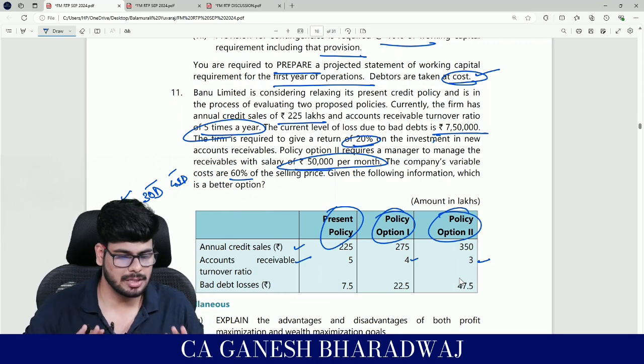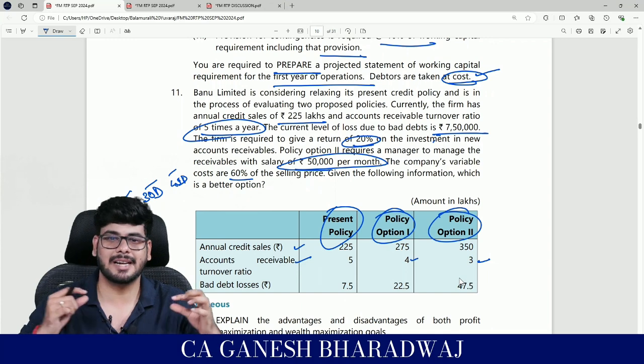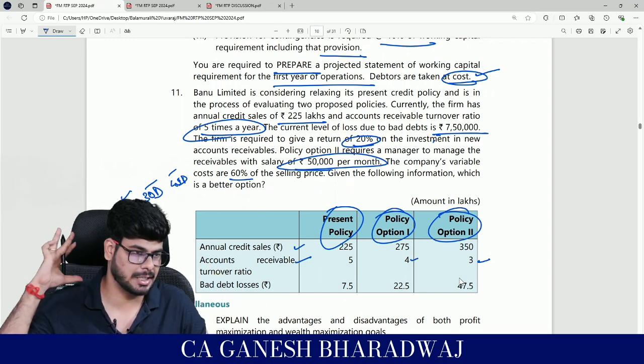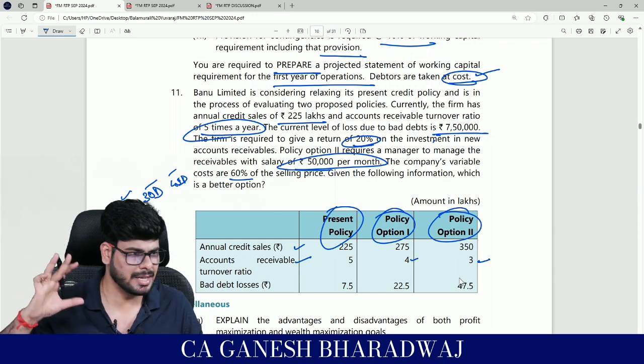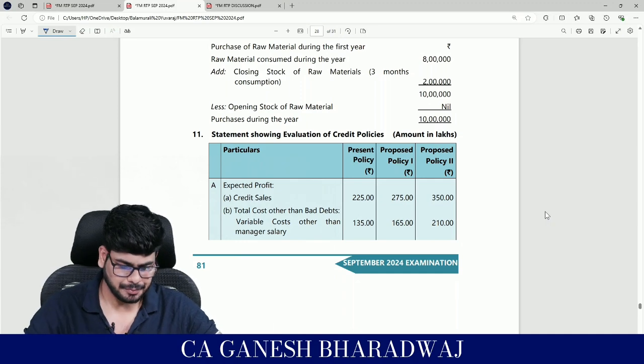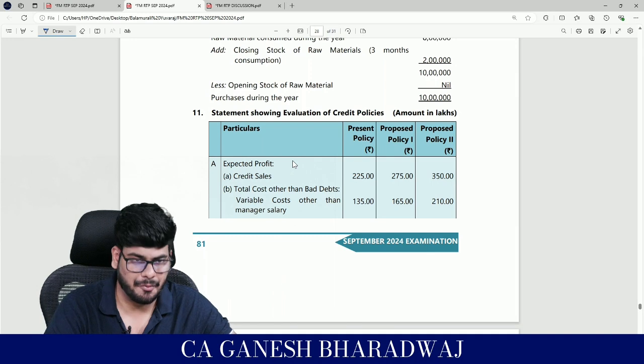What you need to do is simple. Under each of the policies, you arrive at the expected profit that you're going to earn. Go for that option that gives you the maximum profit. Are you clear with this, guys? Yes, fair enough. Shall we get started, guys? Now, first, this figure is given here. So first, expected profit, that's what we're calculating.